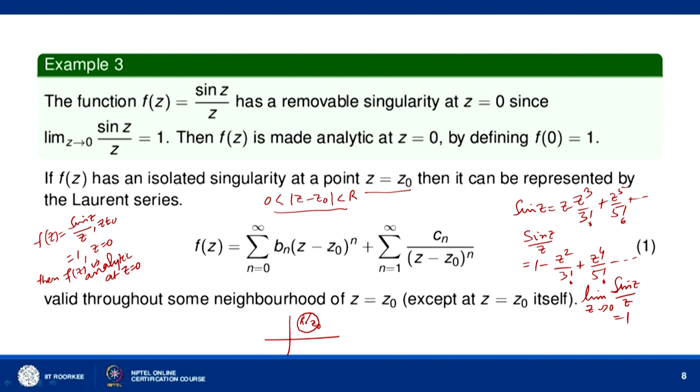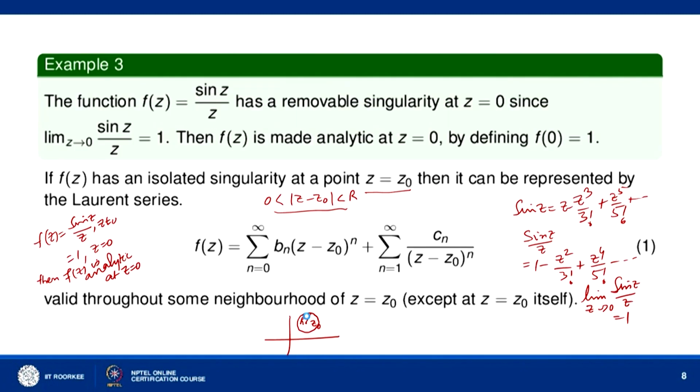So, the function f(z) can be represented by the Laurent series f(z) equal to sigma n equal to 0 to infinity Bn (z minus z naught) to the power n, plus sigma n equal to 1 to infinity Cn over (z minus z naught) to the power n, which is valid in this region, 0 less than mod of z minus z naught less than r. R is the distance of z naught from the nearest singularity of f(z).